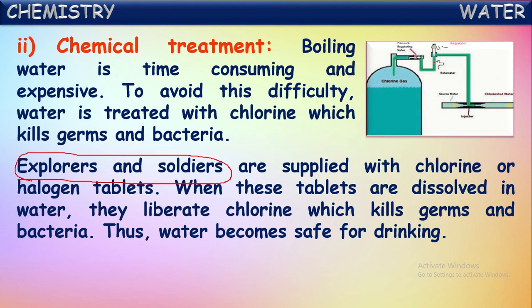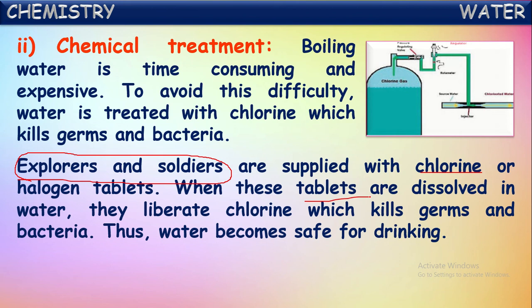They cannot always carry water with them. They have to consume the water available in those particular areas, isn't it? But that water may not be safe. It may contain harmful bacteria and germs. To make it safe, these soldiers and explorers carry chlorine tablets. So they dissolve this chlorine tablet into the water.